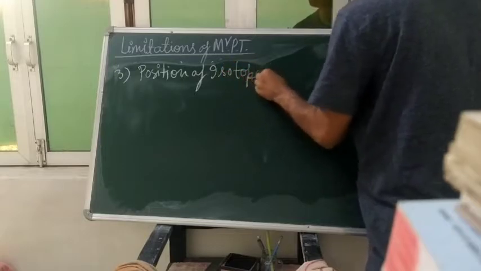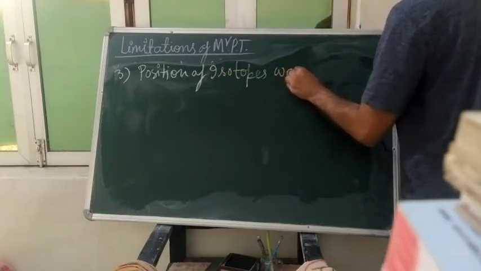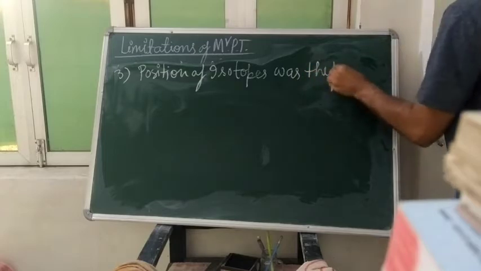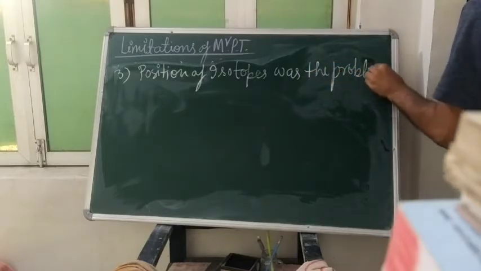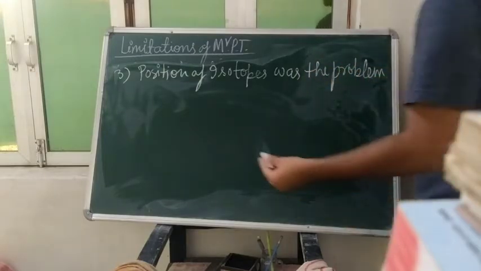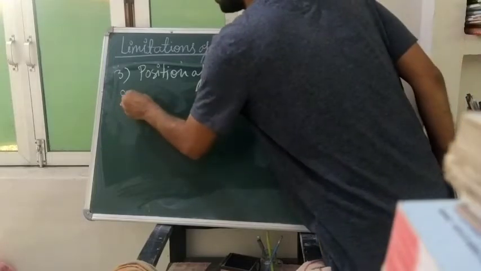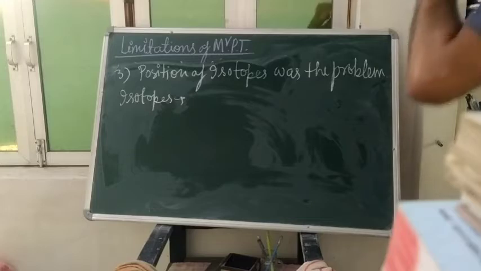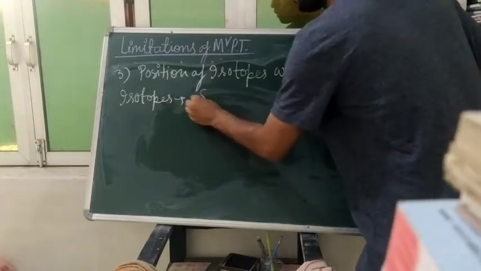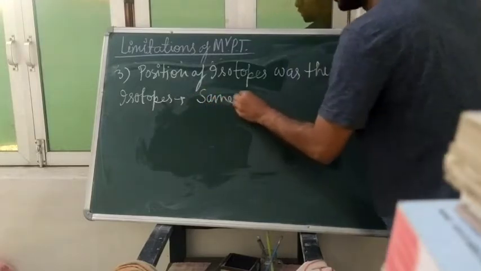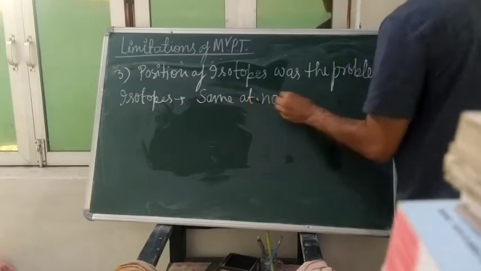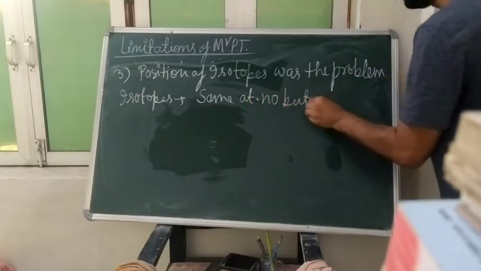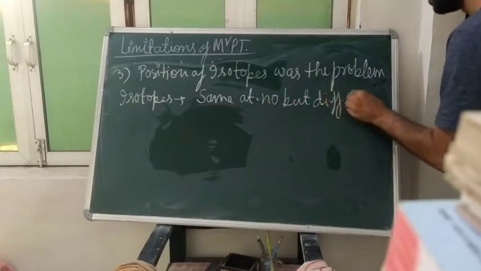What is an isotope? Isotopes means same atomic number but different atomic mass.